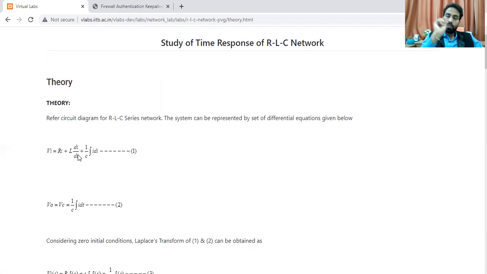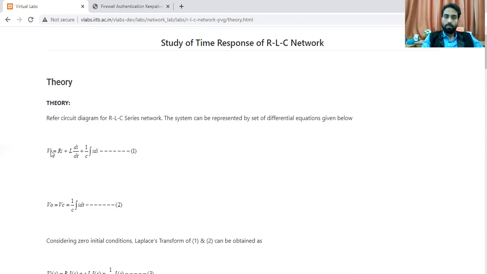मतलब change. So inductor only reflects if there is a change. If there is no change, it doesn't reflect. Third one is 1 upon C ∫I dt. It means it has a number of changes of the current and that has a sum up. So this is the main equation. I suppose this is a very, very common and simple equation one must know. And this equation is called as a transient response equation.